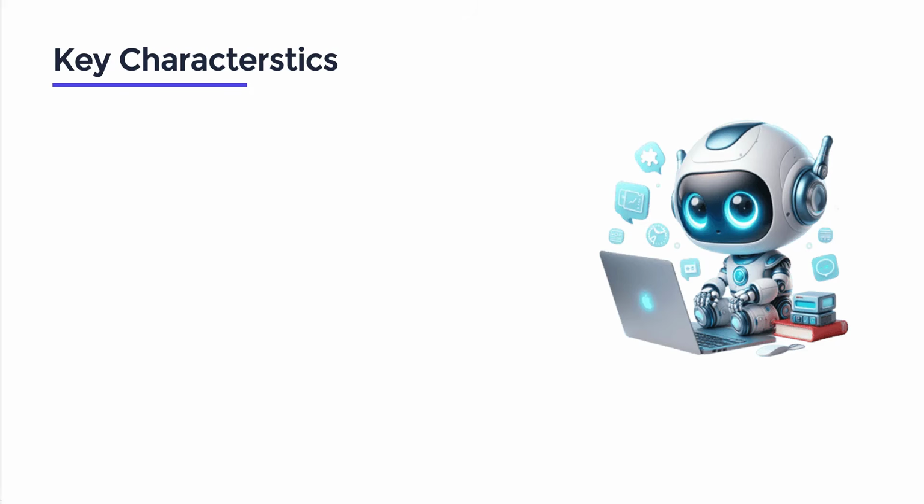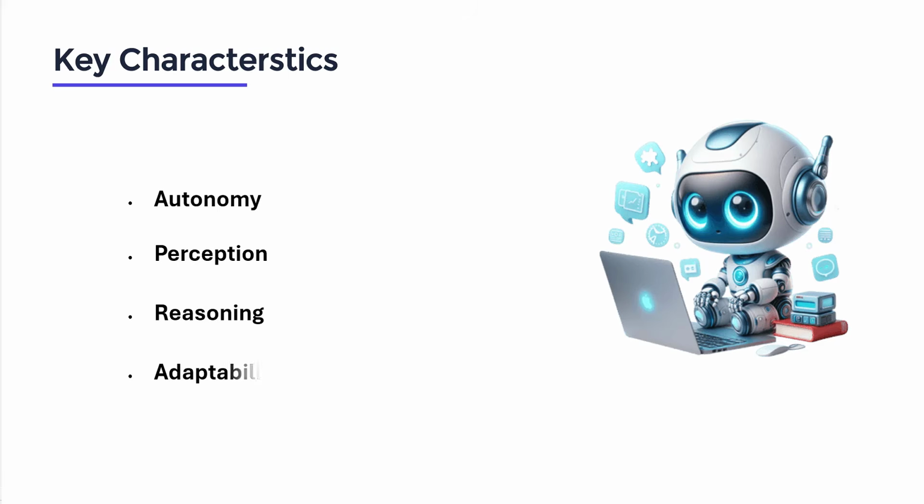Alright, now we'll understand what are the characteristics of an AI agent. First one, autonomy, where AI agents can operate without constant human intervention. Next one, perception. AI agents use sensors or data feeds to understand their environment. Third characteristic, that is reasoning, where AI agents analyze the information to make logical decisions.